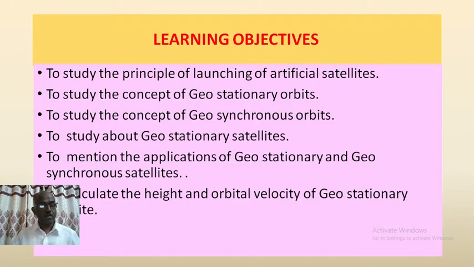The learning objectives of this topic are to study the principle of launching of artificial satellites, to study the concept of geostationary orbits, to study the concept of geosynchronous orbits, to study about geostationary satellites, to mention the applications of geostationary and geosynchronous satellites, and finally to calculate the height and orbital velocity of geostationary satellite.